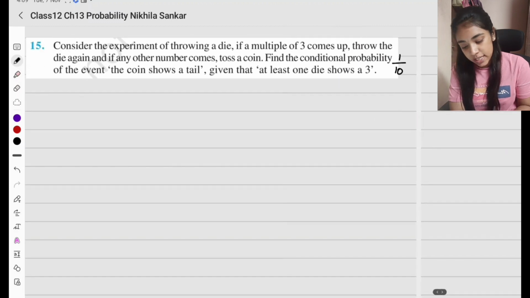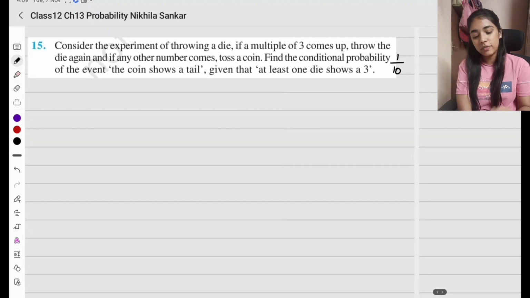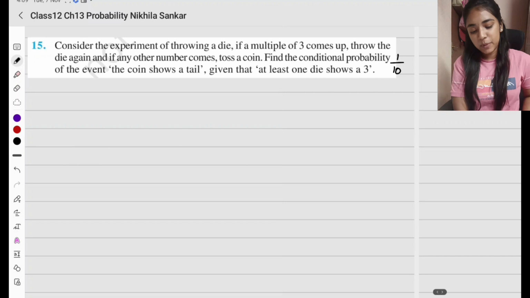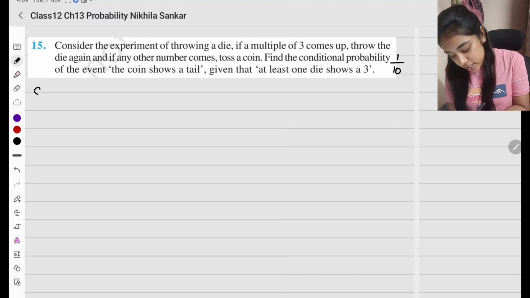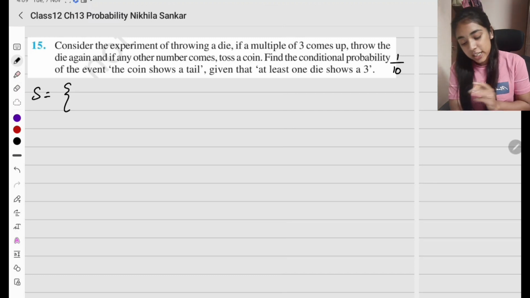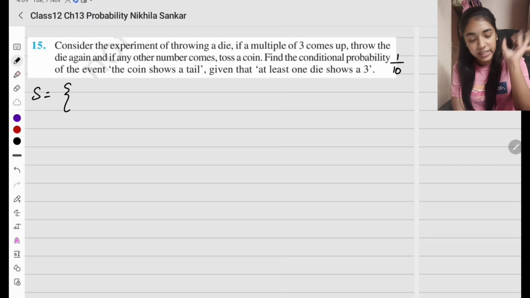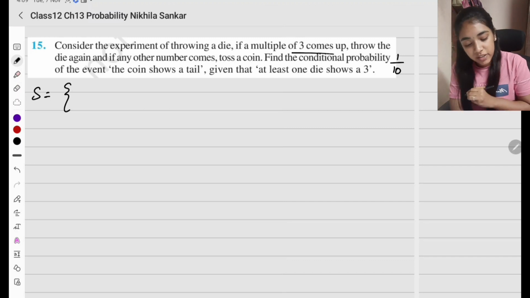Question number 15. Consider the experiment of throwing a die. If a multiple of 3 comes up, throw the die again, and if any other number comes up, toss a coin. So first is the sample space. What are we going to do for the sample space? Consider the experiment of throwing a die. If a multiple of 3 comes up, what do we do? Throw the die again. If any other number comes up, toss a coin.